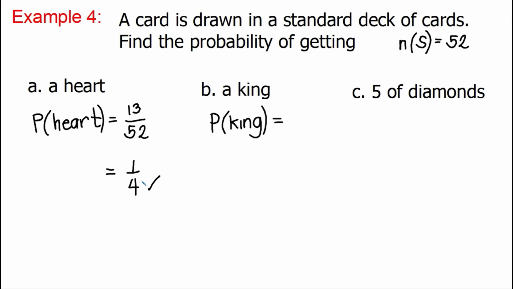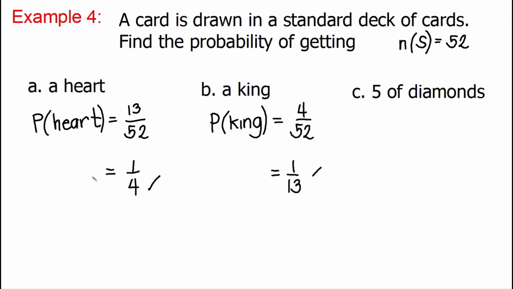So, the probability of getting a king will be 4 all over the outcomes in the sample space, which is 52. So, 4 over 52, what we will do is reduce it to lowest term. So, we divide the numerator and denominator by 4. 4 divided by 4 is 1. 52 divided by 4 is equal to 13. The probability is 1 over 13.